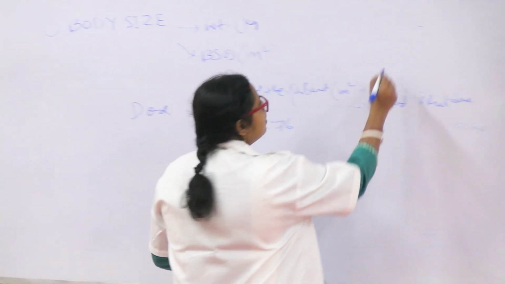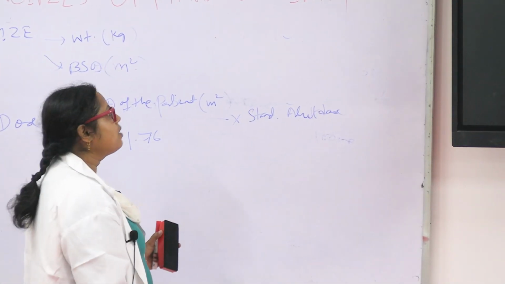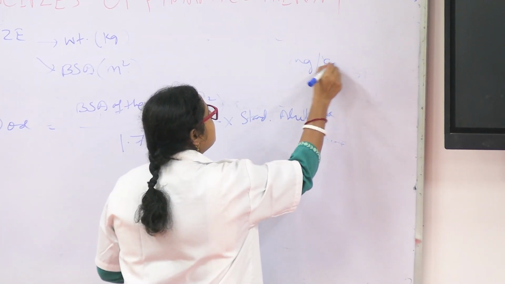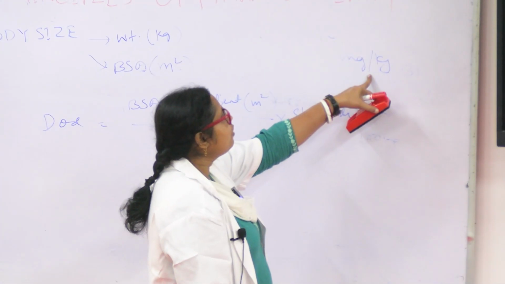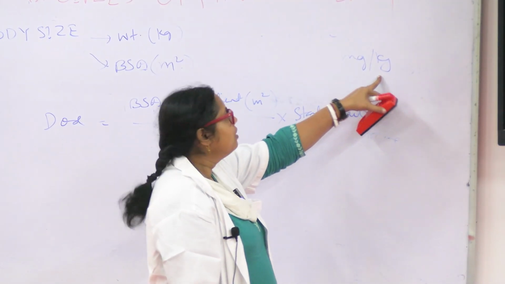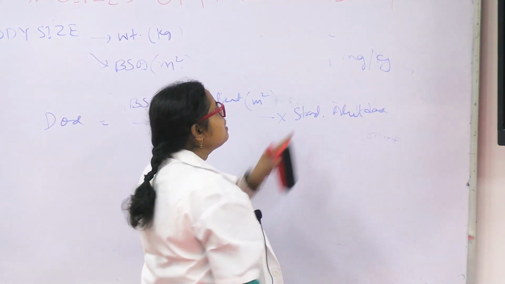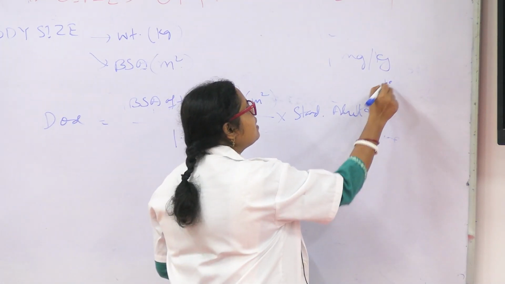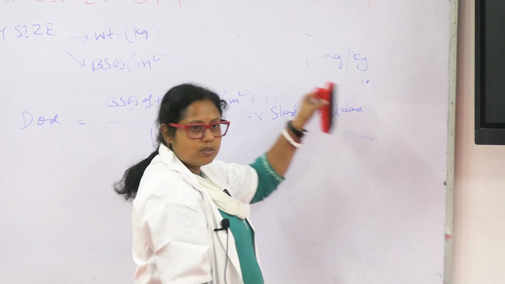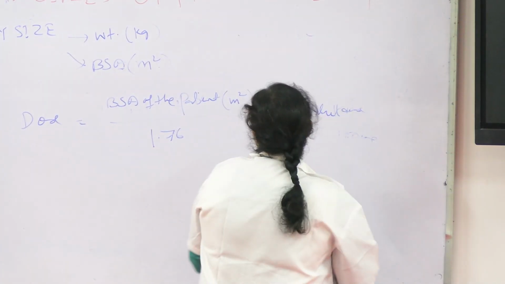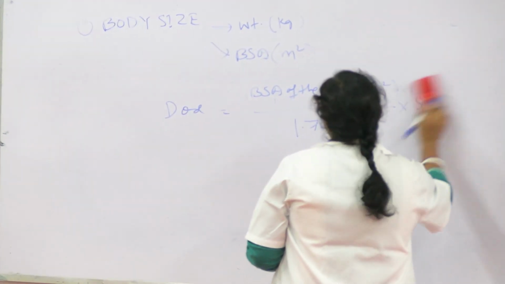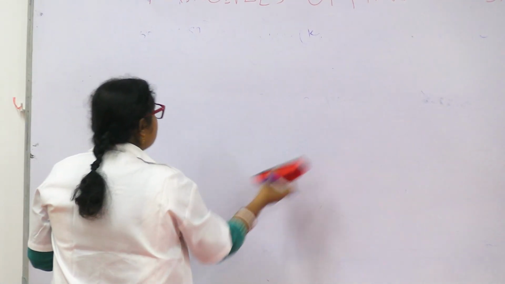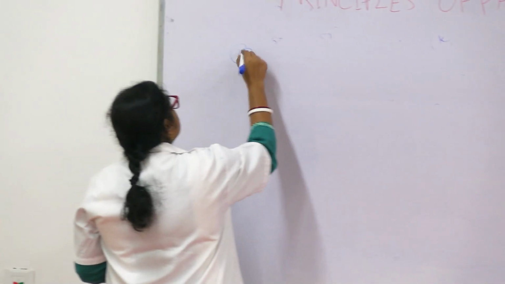Some drugs, as we'll find in further classes when we go to systemic pharmacology, are given in milligram per kg. That means if the weight of the patient is 5 kg and it is 1 milligram per kg, we have to give 5 milligram. If the patient is 10 kg, then 10 milligram. So we will find in further classes there will be dose according to weight.